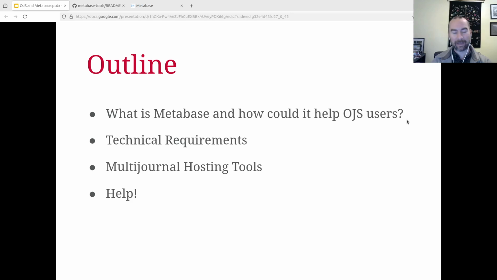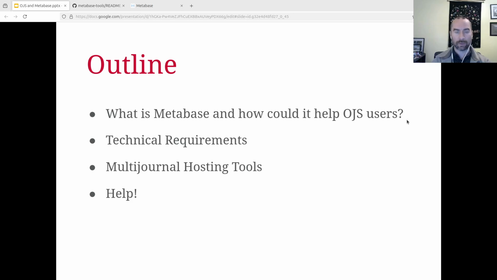Because this is going to get a bit technically complicated later on, I want to start with the ask for help. This could be a potentially very useful tool to pair with OJS to allow for editors to explore their database, generate statistics, answer business intelligence questions using a really nice open source tool called Metabase. But in order to make it useful, I have to find users who are interested in exploring their data in OJS. So I'm going to outline some tools that can make that happen.